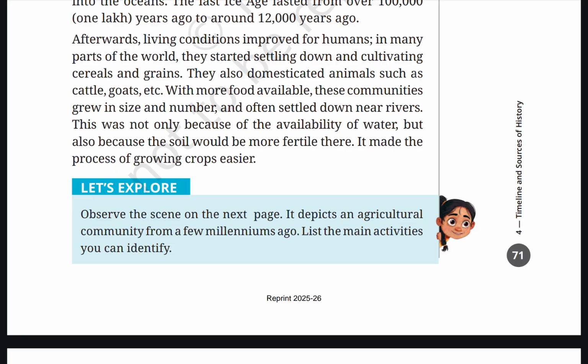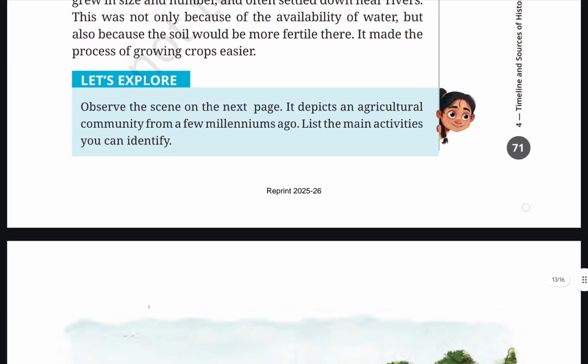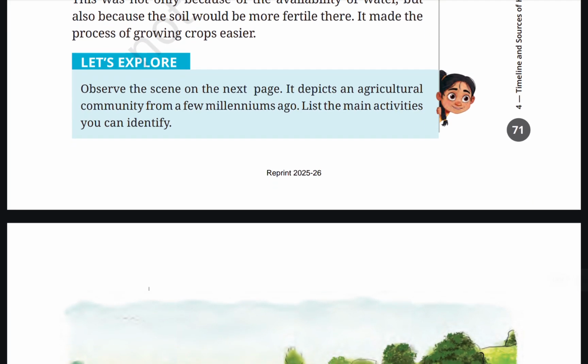With more food available, these communities grew in size and number and often settled down near rivers. This was not only because of the availability of water but also because the soil would be more fertile there. It made the process of growing crops easier. Let's explore. Observe the scene on the next page. It depicts an agriculture community from a few millennia ago. List the main activities you can identify.